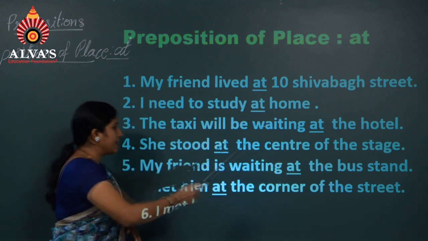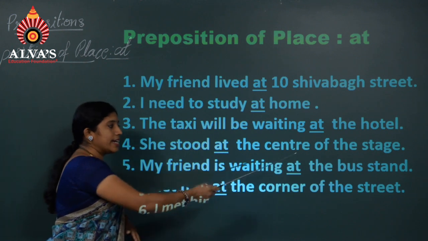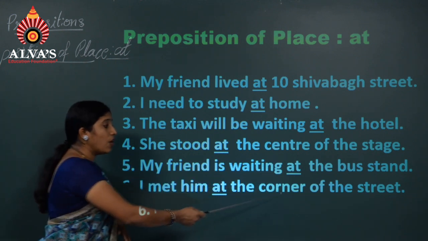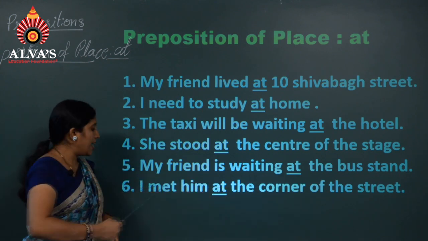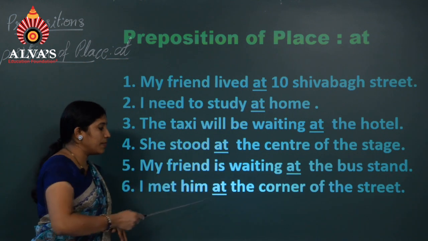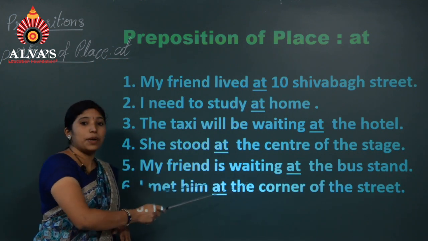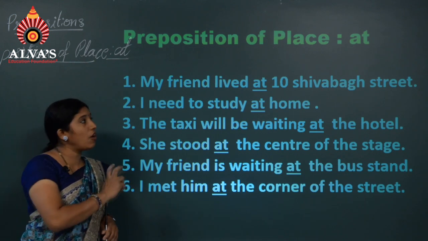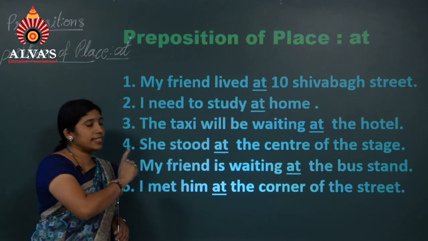Number 6, I met him at the corner of the street. I met him where? At the corner of the street. This shows a specific place. I hope you have understood the preposition of place, how to use at.